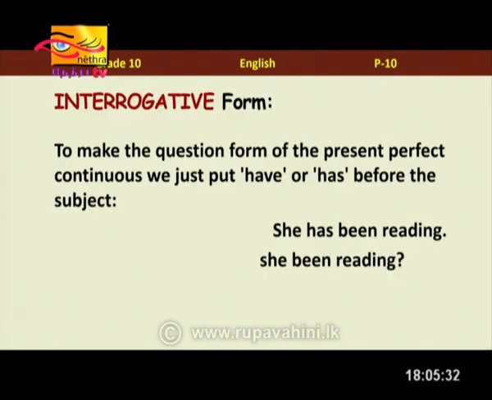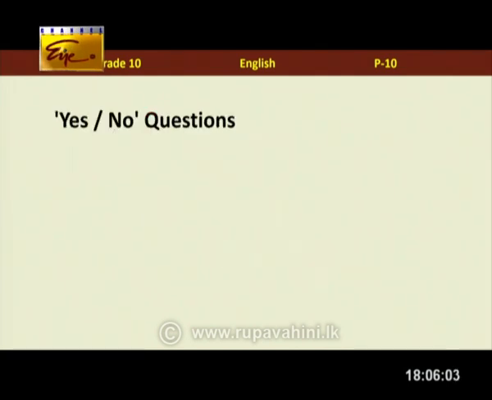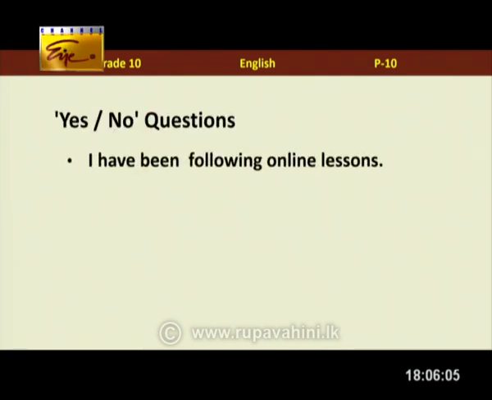When it comes to interrogative form, now what is interrogative again? That is question form. Exactly. So, when it comes to question form of the present perfect continuous, we just simply put have or has before the subject. So when we take the sentence, she has been reading, the subject is she. So what do we do? Has she been reading? Exactly, we take has in front, so it becomes, has she been reading? When it comes to yes, no questions, we will look at more examples.